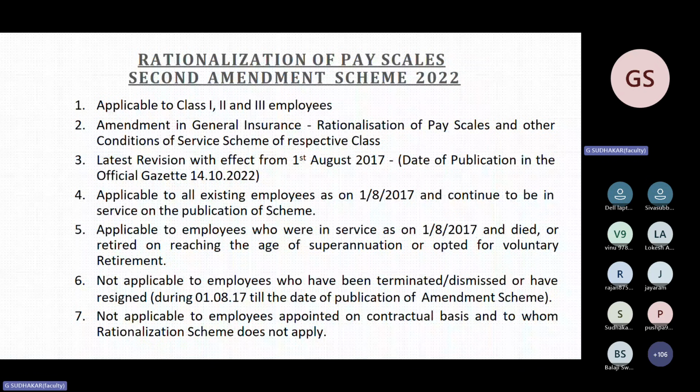Not applicable to employees appointed on contractual basis and to whom the rationalization scheme does not apply. Example, apprentice employees. So nowadays our officers are appointing assistants on apprentice basis. For those employees, this wage revision is not applicable. So this is the first-hand information about your wage revision 2022. Next, the wage revision is effective from 1/8/2022. So you will get the arrears from this date up to the date of publication of your wage revision.